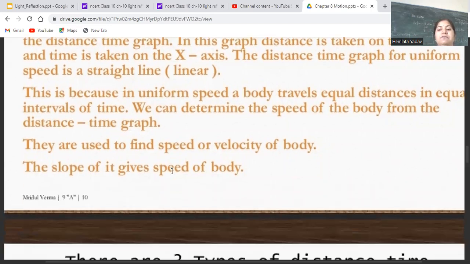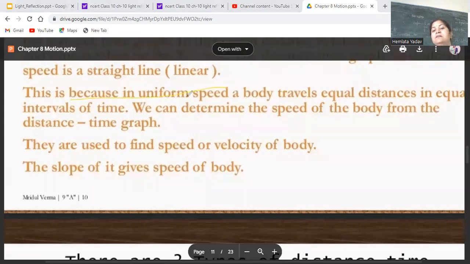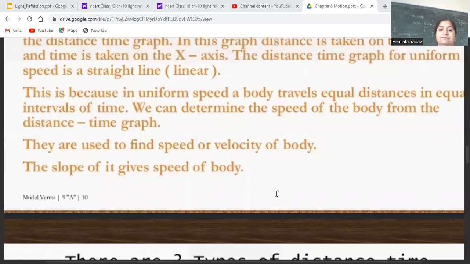We can determine the speed of the body from the distance-time graph. Why do we study the distance-time graph? Because from it we can find the speed of the body. They are used to find the speed or velocity of the body. The slope of it gives the speed of the body.